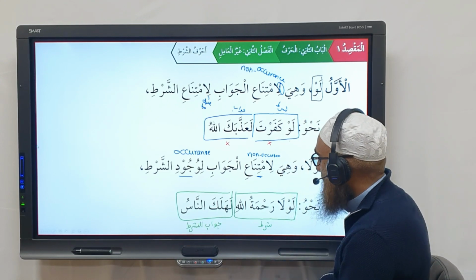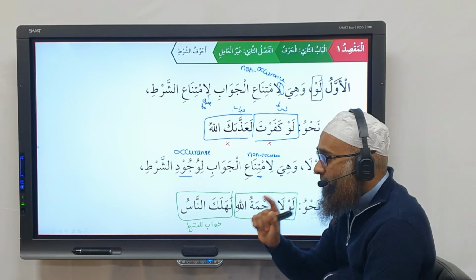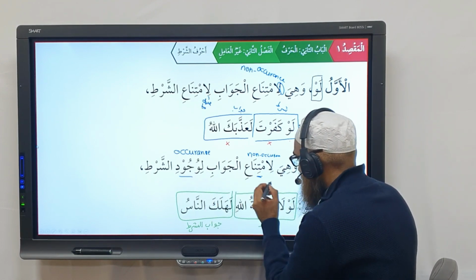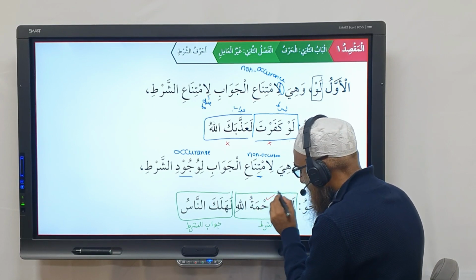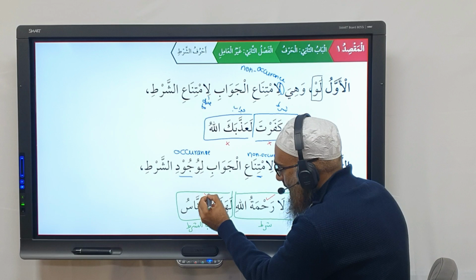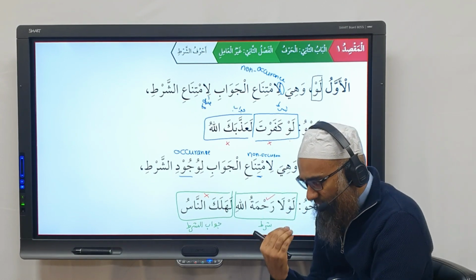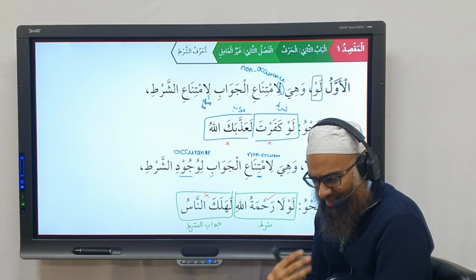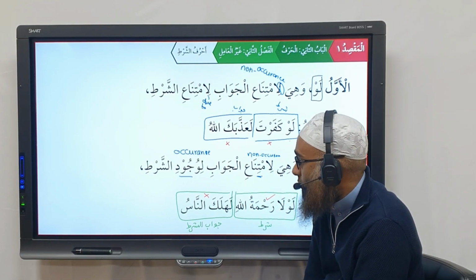Now what's happening here? Had it not been for the mercy of Allah, what does this mean? This is wujud. This happened, this existed. This was there. But this did not happen. And because the shart took place, because the mercy of Allah exists, people don't perish, people are not destroyed.